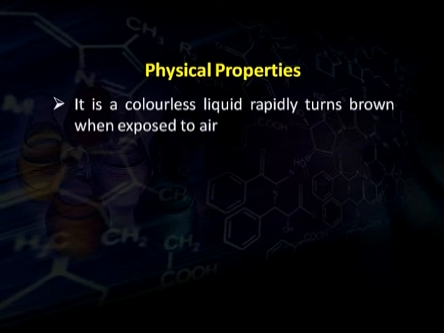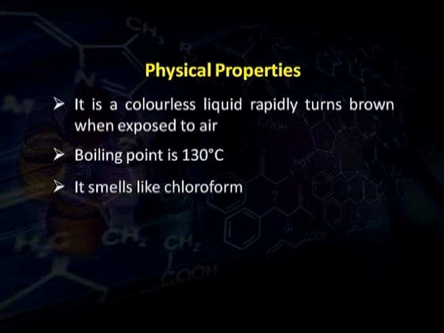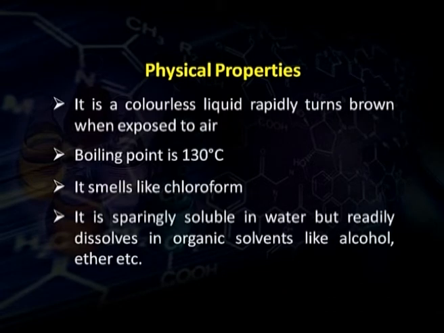Pyrrole is a colorless liquid. Although it is colorless, it rapidly turns brown when exposed to air. Its boiling point is 130 degrees Celsius. It smells like chloroform and it is sparingly soluble in water, but it readily dissolves in organic solvents like alcohol, ether and other organic solvents. Now, we will study the chemical properties of pyrrole.